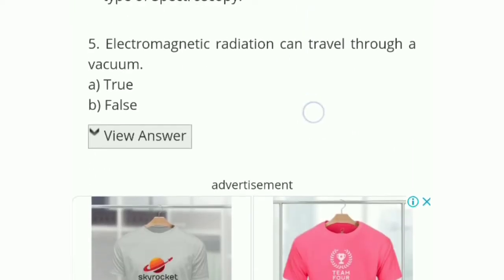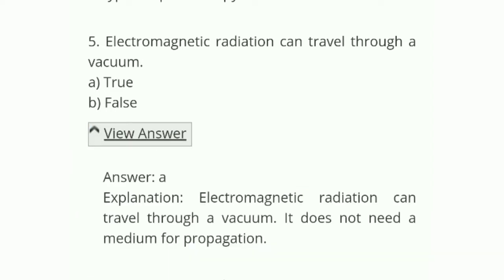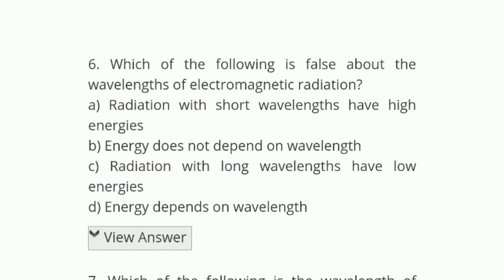Question number 5: electromagnetic radiation can travel through a vacuum. Is it true or false? The statement that electromagnetic radiation can travel through a vacuum is correct. A is the correct answer. Electromagnetic radiation can travel through a vacuum. It does not need a medium for propagation. Okay, let's see question number 6.